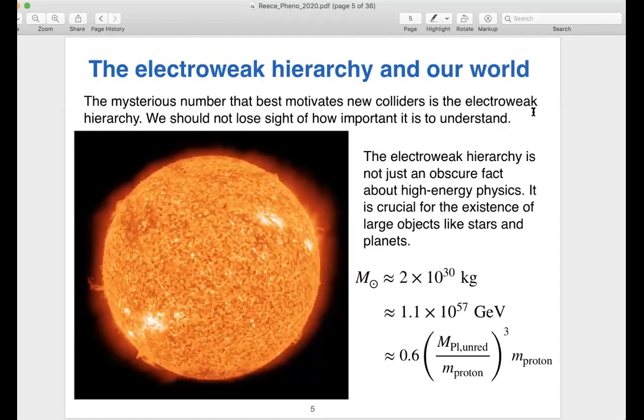And the hierarchy between the weak and Planck scales is not just some kind of abstract question of quantum field theory. The fact that this hierarchy exists is really important for the structure of the world around us. And so I want to remind you of some physics of our universe, which is that we wouldn't have big objects like stars and planets if we didn't have a hierarchy between the Planck scale and the weak scale. So the mass of the sun, if you convert it to units of GeV, is about 10 to the 57. And it's not an accident that that's the cube of 10 to the 19, which is the ratio of the Planck scale to the proton mass.